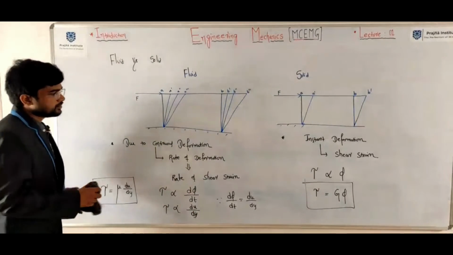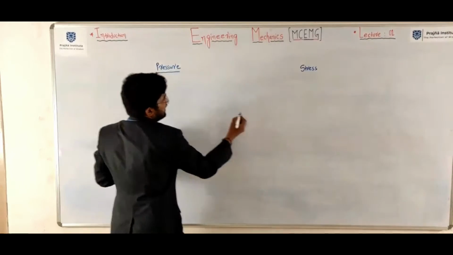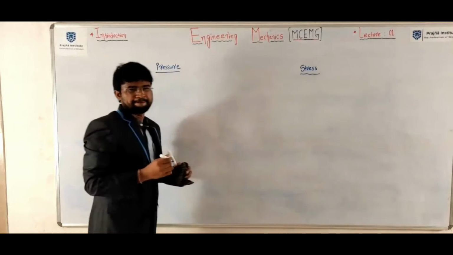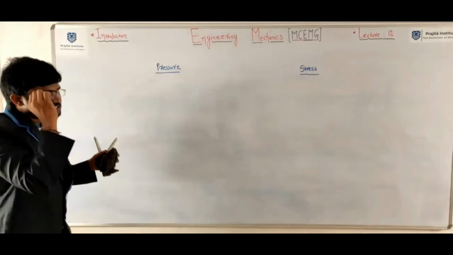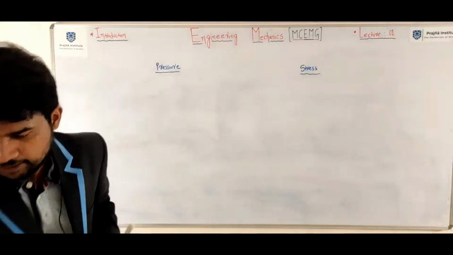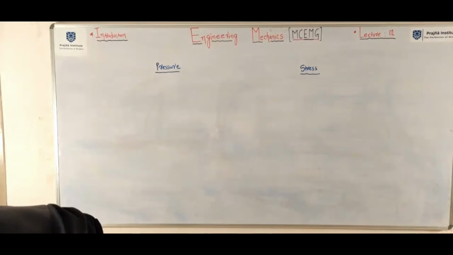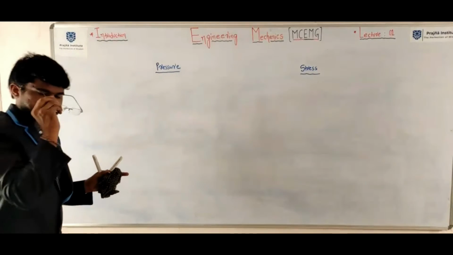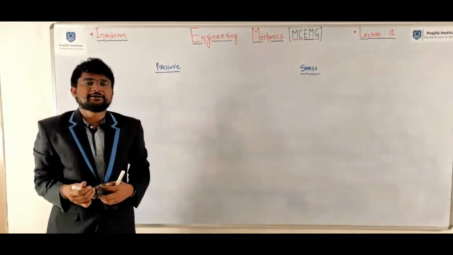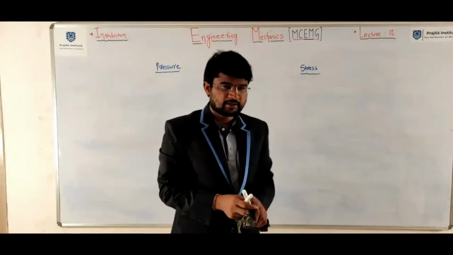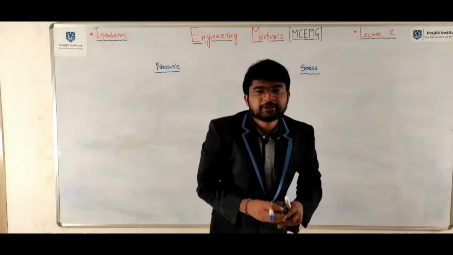Okay. Next item, pressure and stress. What is the definition of pressure? See here, pressure. Write down.